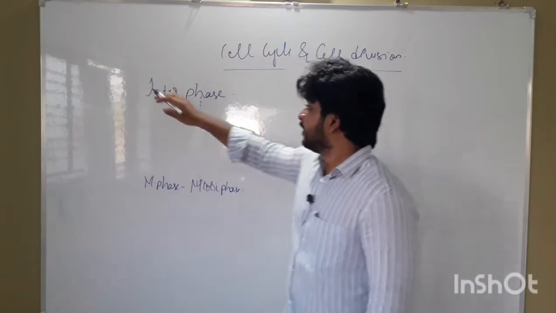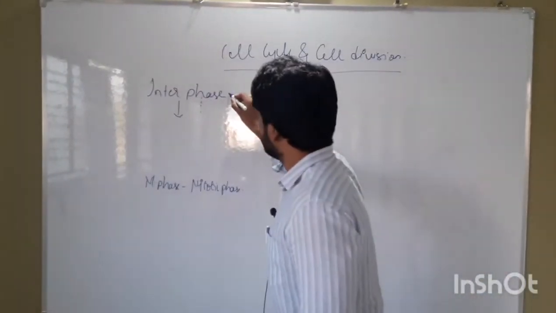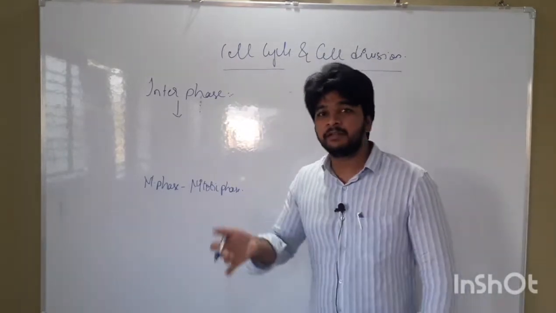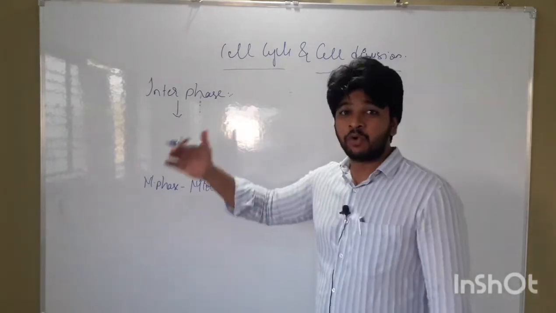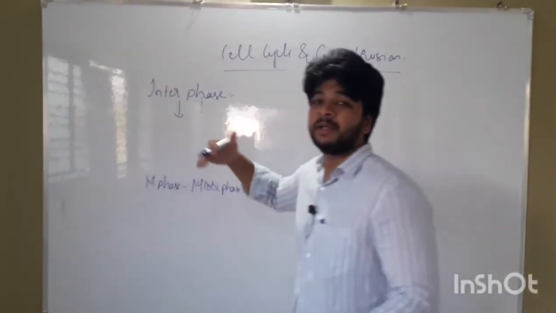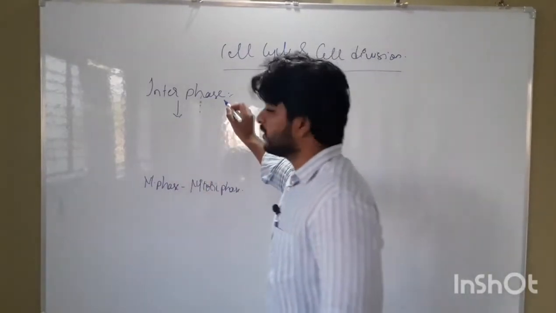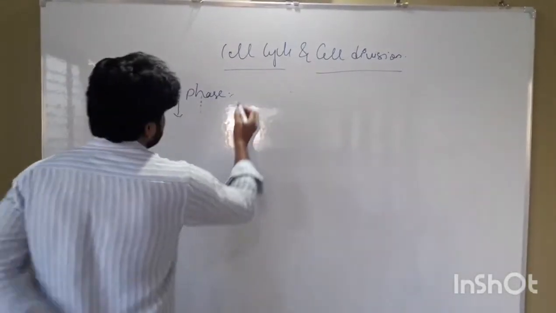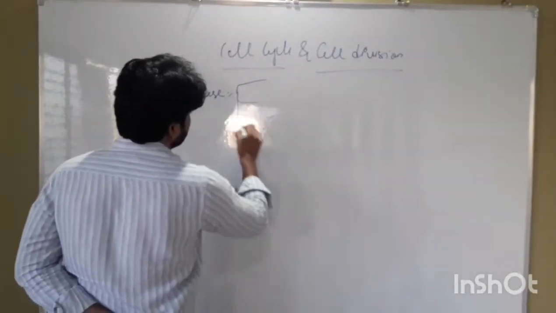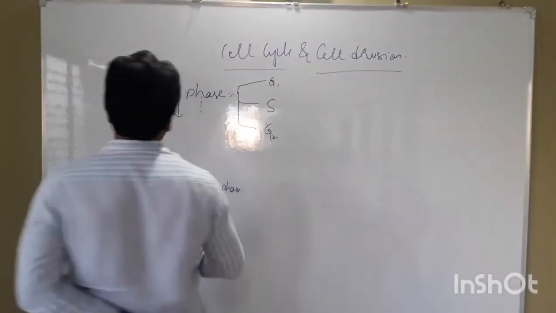Interphase is also called a preparatory phase. Why? Because all the necessary chemicals, enzymes and organelles which help in cell division are duplicated or synthesized during the interphase stage. So interphase is also called a preparatory phase. This interphase is divided into three substages: the first one is G1 phase, S phase and G2 phase.